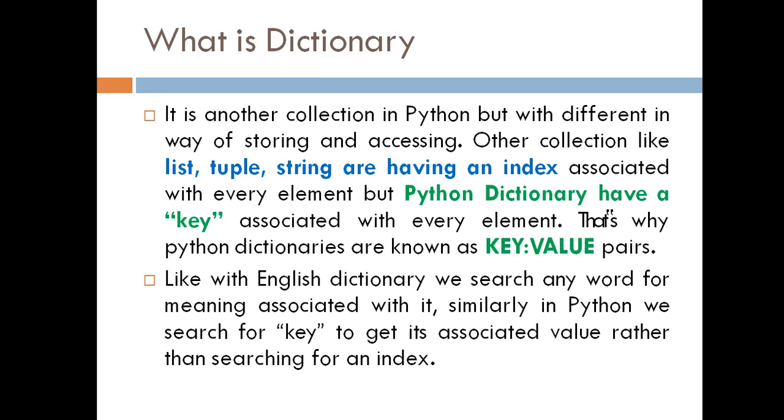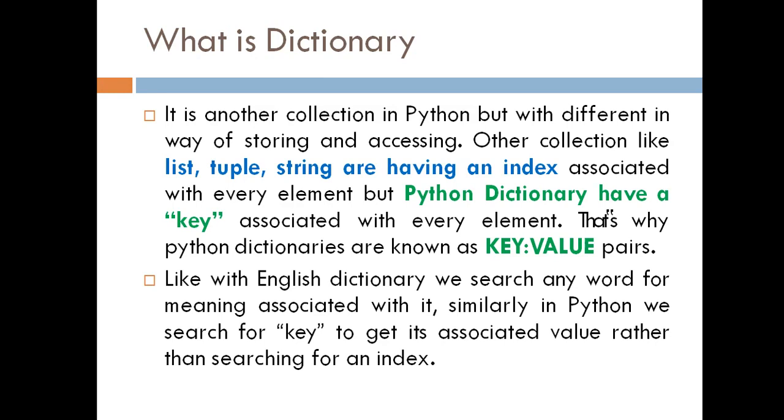Each individual member of a string or list or tuple is also called an element, and the member of a dictionary is also an element. The difference is, in case of list, tuple and string, each element is referred to with the help of an index, whereas the element of a dictionary is referred to by a key value pair.